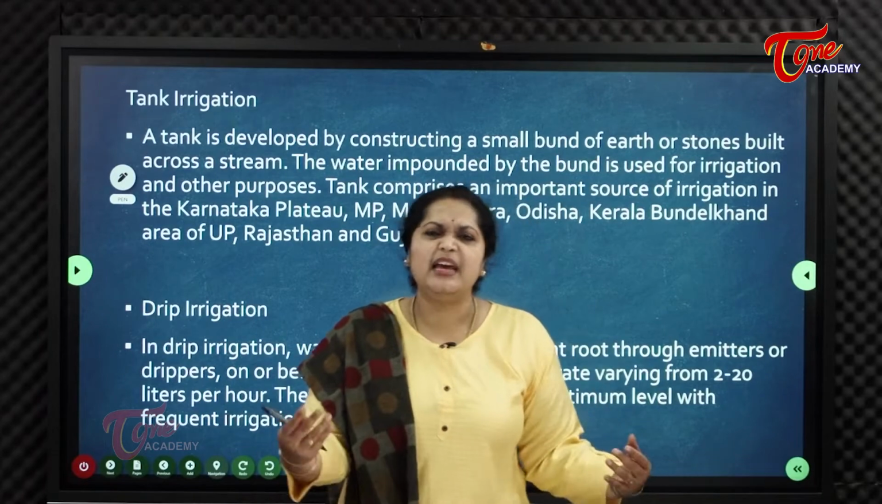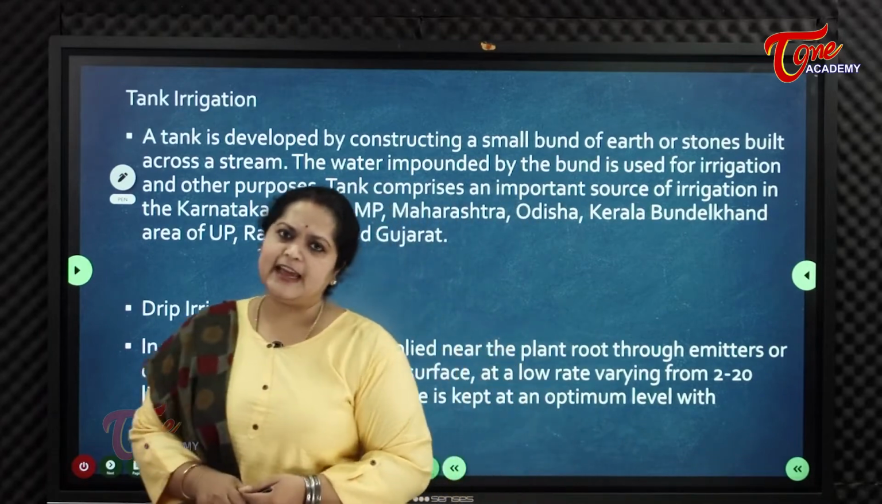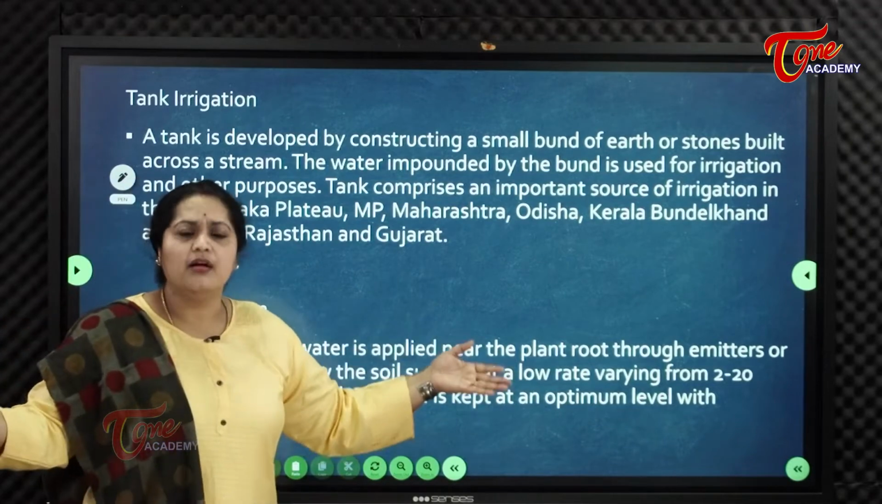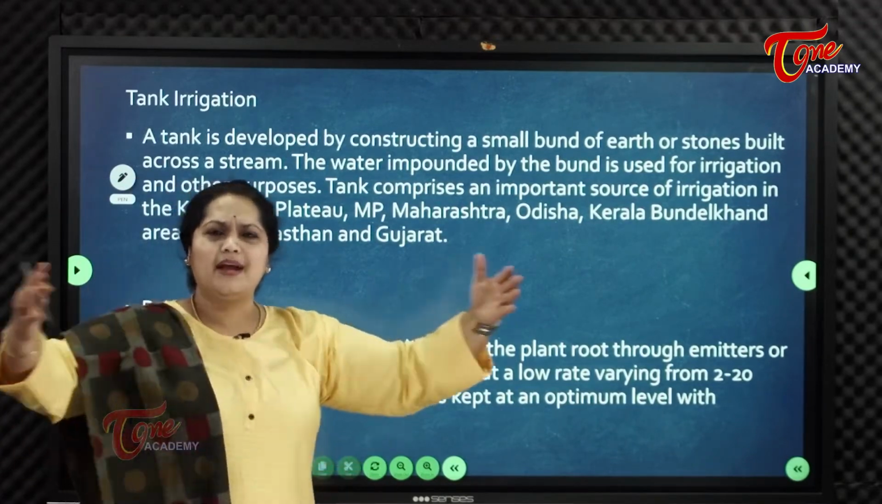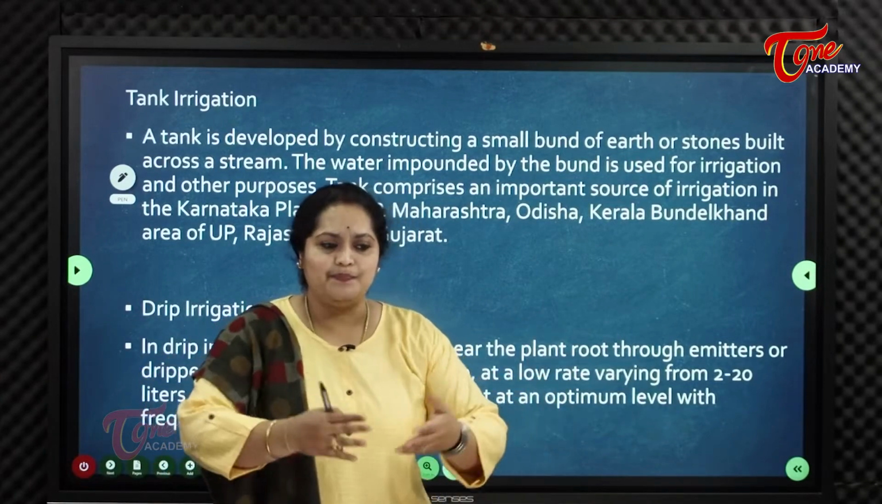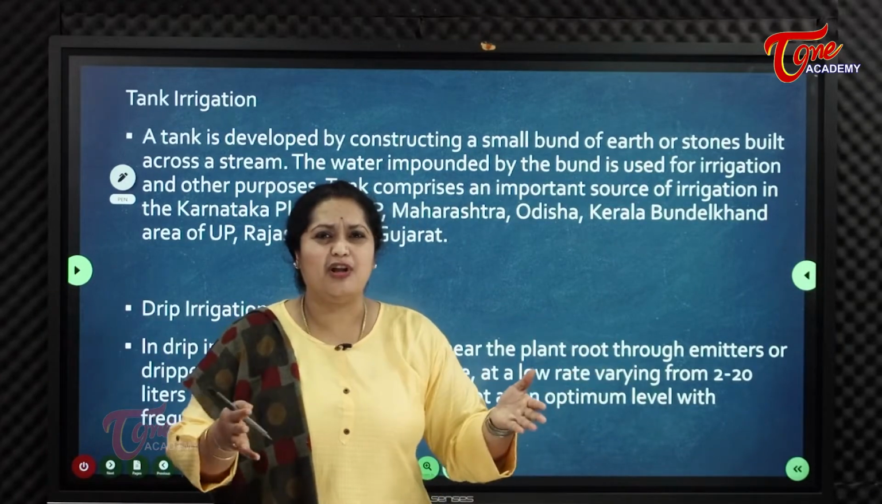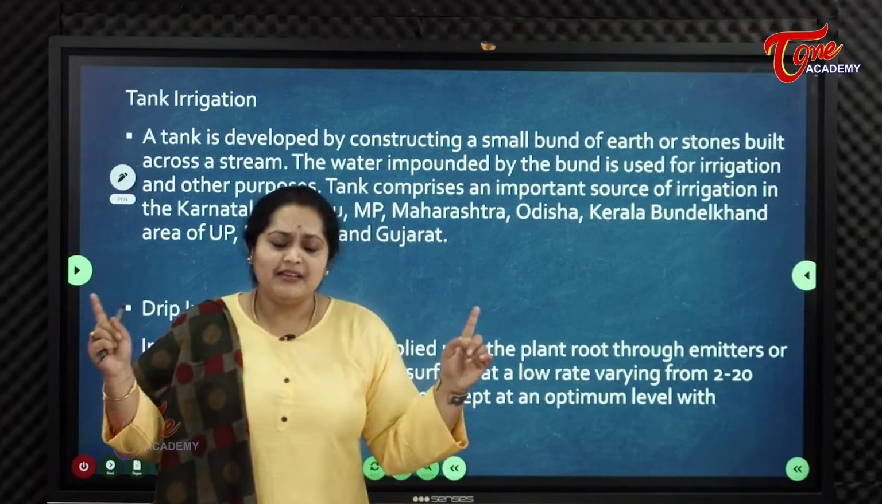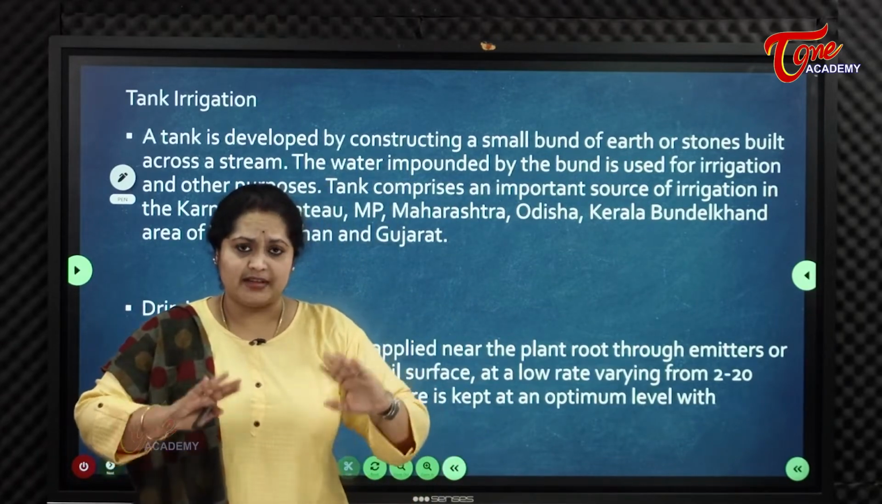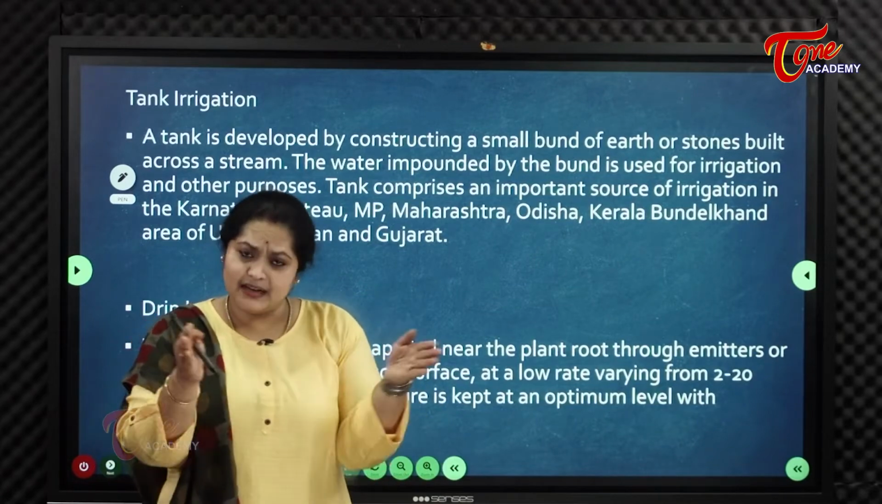Tank, in the name only it suggests it's tank irrigation. Like they construct a tank or reservoir, a very big body of water, a pond, a big pond or small ponds, whatever. They thrive on irrigation from that body only.